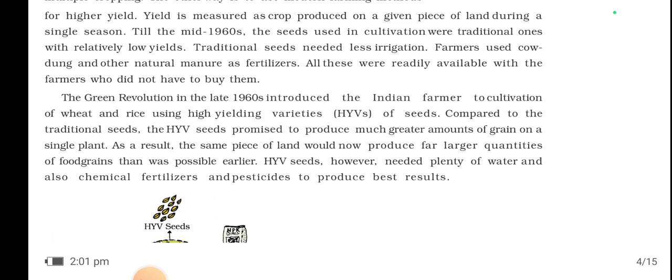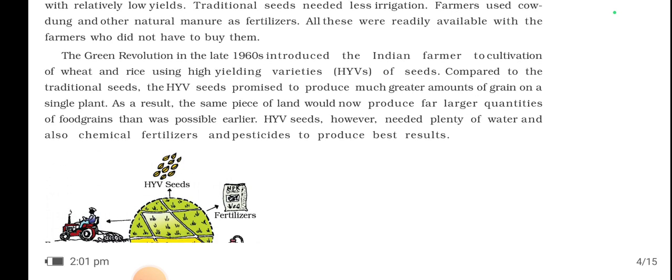The Green Revolution in the late 1960s introduced Indian farmers to the cultivation of wheat and rice using high yield varieties of seeds compared to the traditional seeds. HYV seeds promised to produce a much greater amount of grain on a single plant. Yes, that is very true. As a result, the same piece of land would now produce far larger quantities of food grains than was possible earlier. HYV seeds, however, needed plenty of water, chemical fertilizers and pesticides to produce the best result.